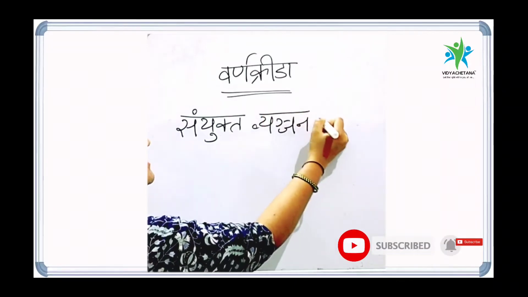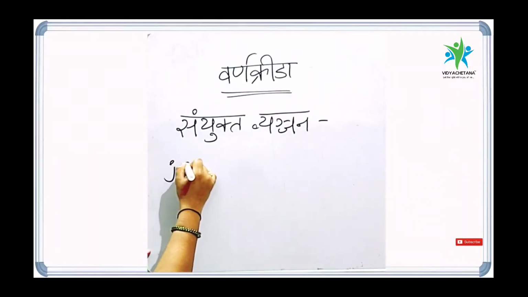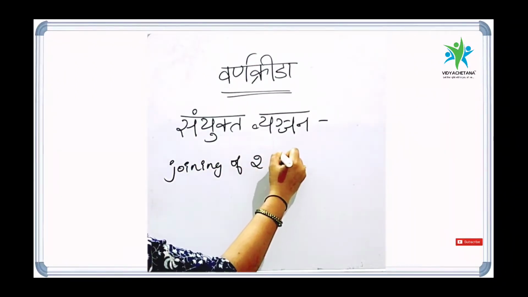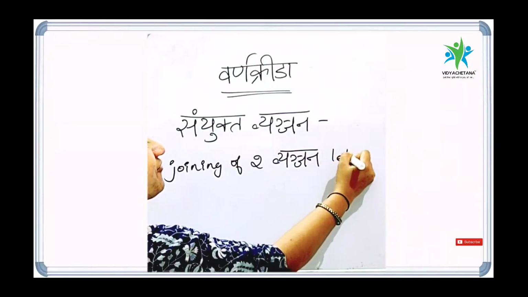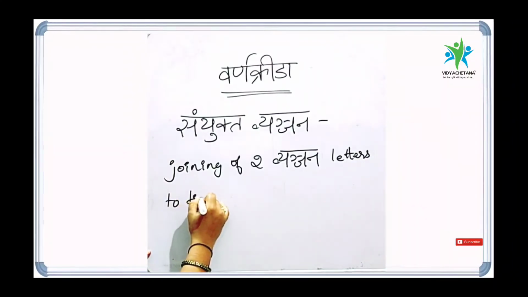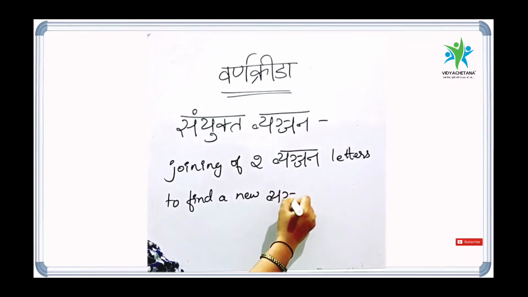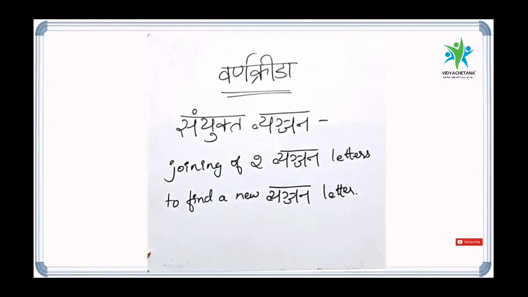The meaning of the word Samyukta Vyanjana is joining of two Vyanjana letters to find a new Vyanjana letter. An example for Samyukta Vyanjana is Ksha.